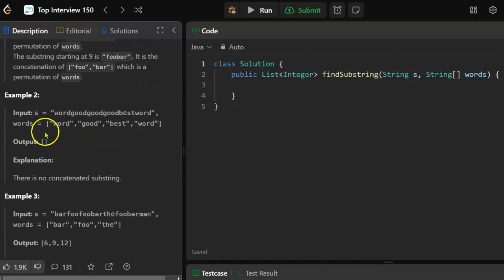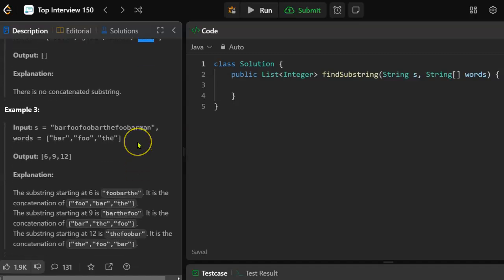All right, example 2. It is possible that there will be no concatenated substring. It's also good to know here that words can appear more than once in the array.